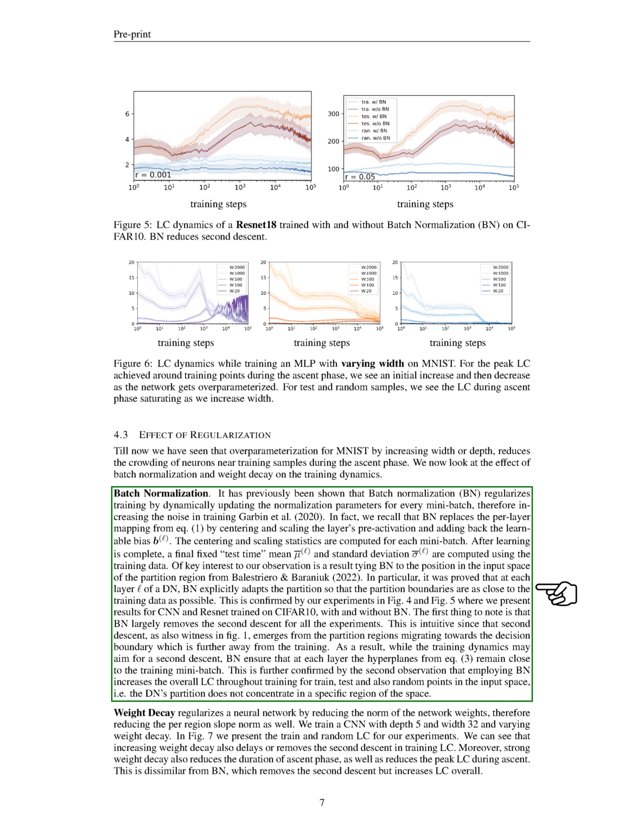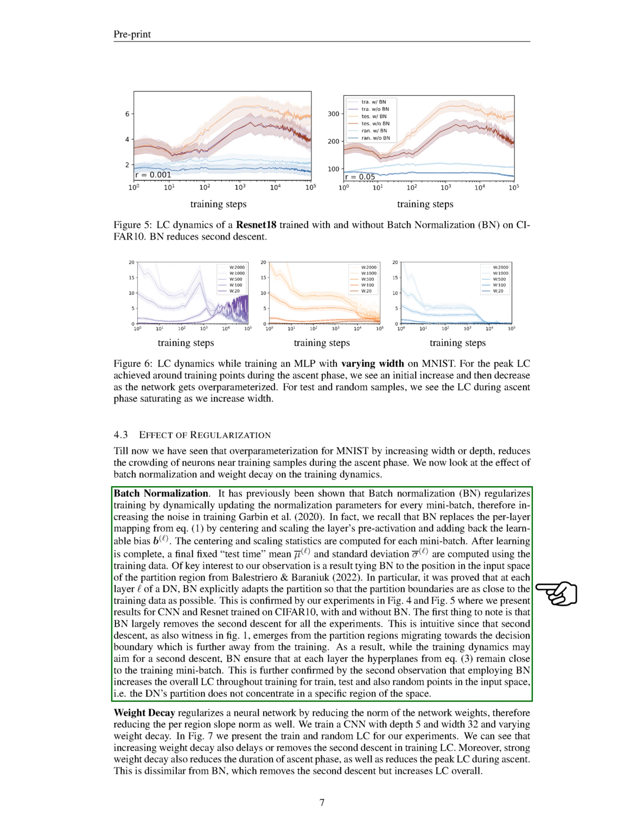What's interesting about batch normalization is that it adjusts the partition of the input space so that the partition boundaries are as close to the training data as possible. This has been confirmed by our experiments, where we observed that batch normalization largely eliminates the second descent in the learning process. This makes sense, as the second descent usually occurs when the partition regions move towards the decision boundary, which is further away from the training data.